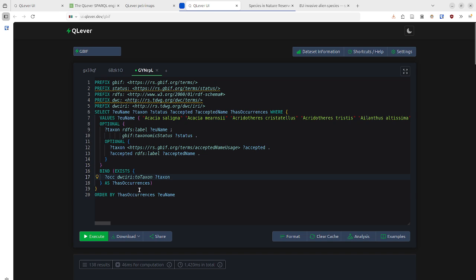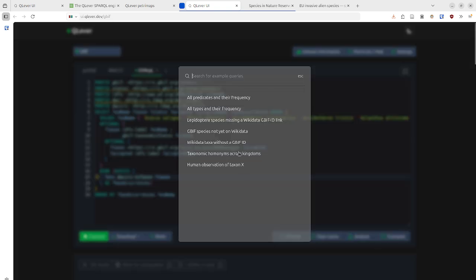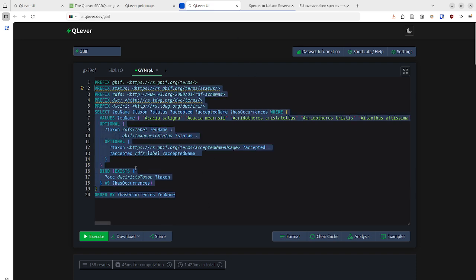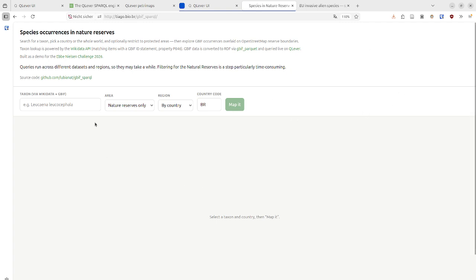You can write these queries manually. You can go to ui.qlever.dev/gbif and look at the examples and adapt the different examples for your use cases. But you could also ask an LLM or your preferred AI mechanism to write these queries for you. They work very well if you give them some examples, or even build platforms upon the data.